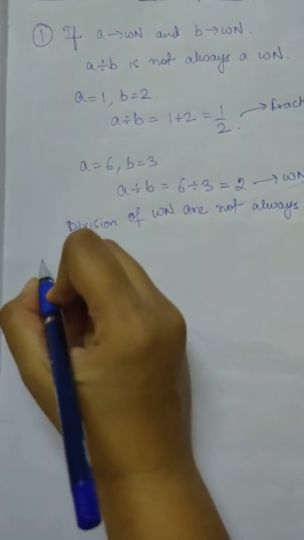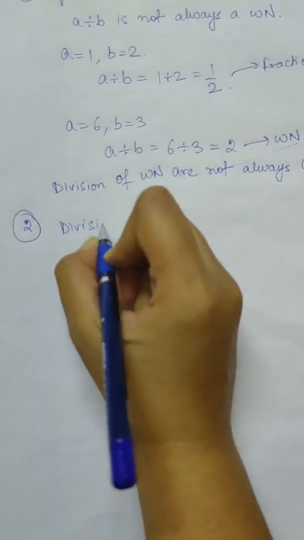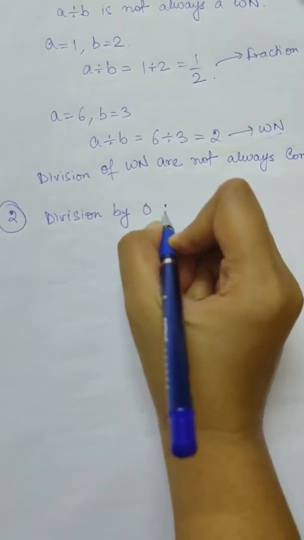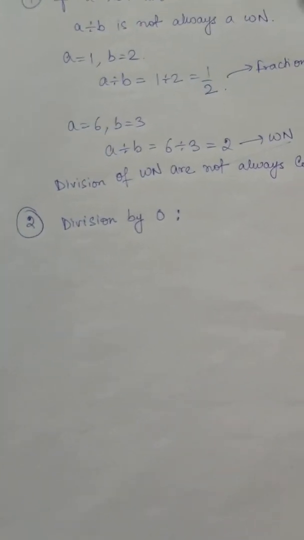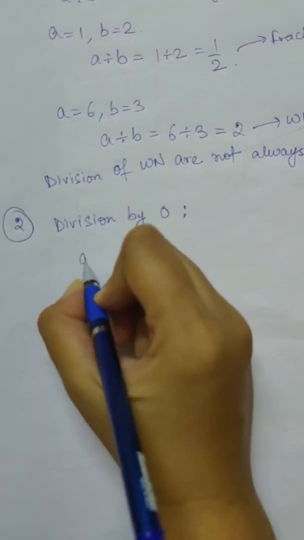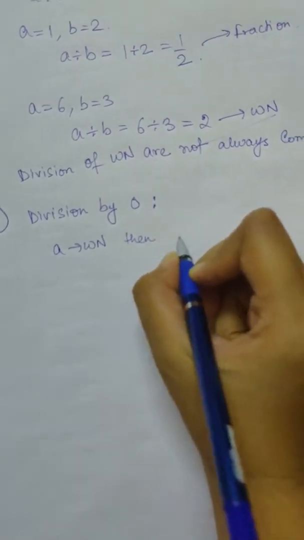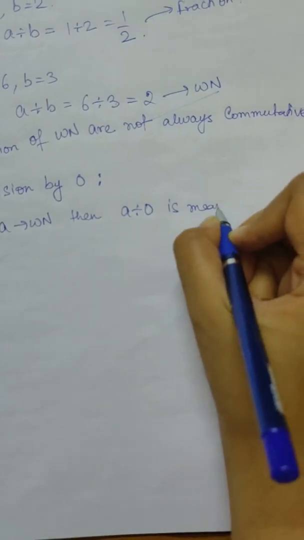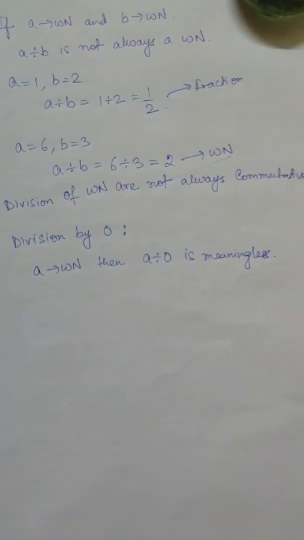Now moving on to the next property. The next property is division by 0. If you divide a whole number by 0, what will happen? This will become meaningless. Because if a is a whole number, then a divided by 0 is meaningless. So that means division by 0 is not possible.